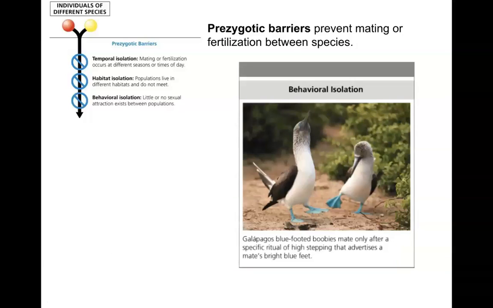Behavioral isolation is another type, the last type of pre-zygotic barriers. Here I see these really cute blue-footed boobies. They mate only after a specific ritual, a mating ritual, occurs. If an organism looks like them but doesn't display that mating ritual, that behavioral event, mating won't occur. So this is a behavioral isolation event. There's no sexual attraction between different populations.